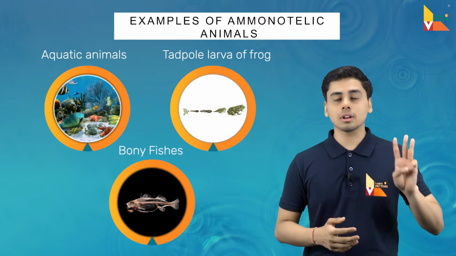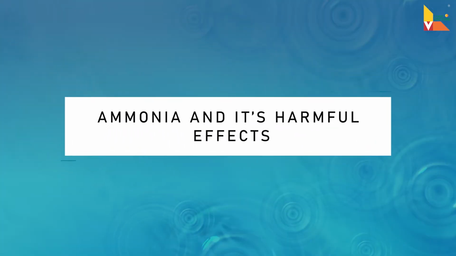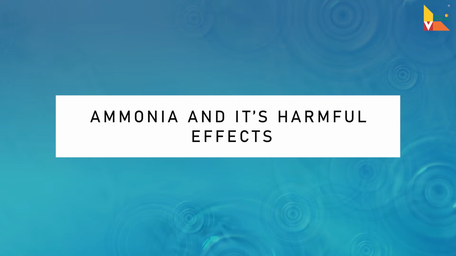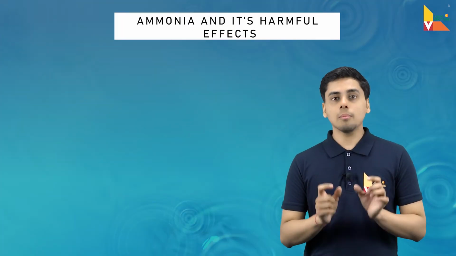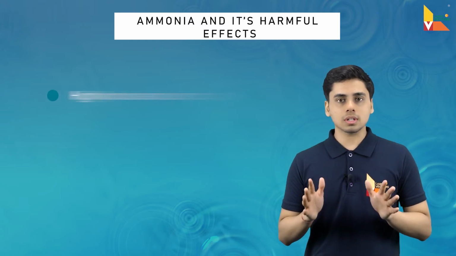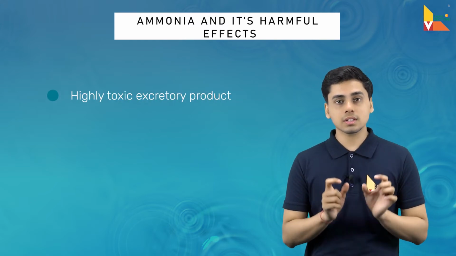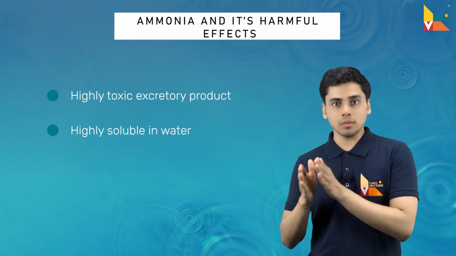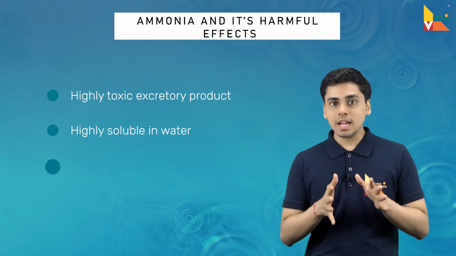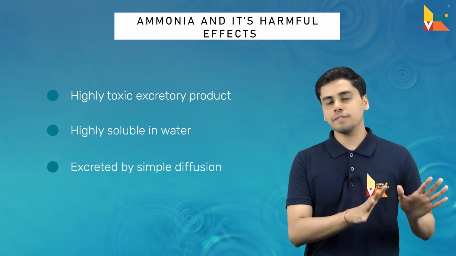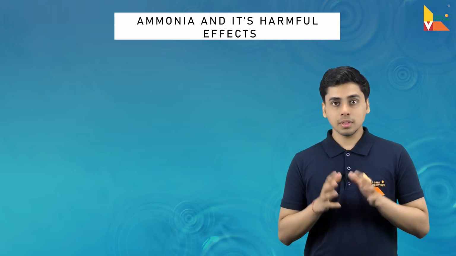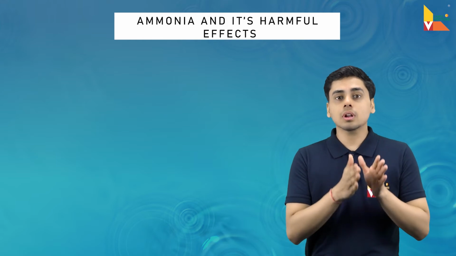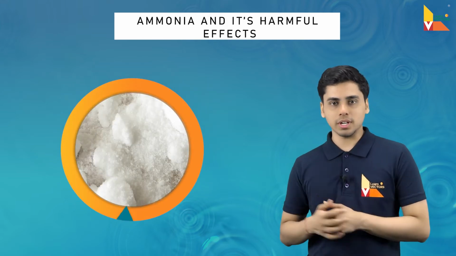Let us move to the third point of what exactly ammonia is and what are the harmful effects of ammonia. So first, ammonia is a very toxic or highly toxic excretory product, and it is highly soluble in water. It can be excreted by simple diffusion process. Now, let us understand what are the harmful effects of ammonia.